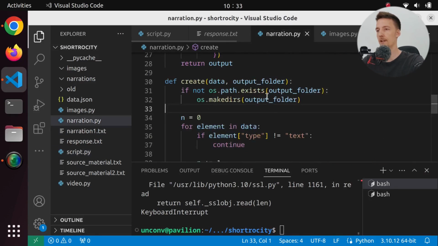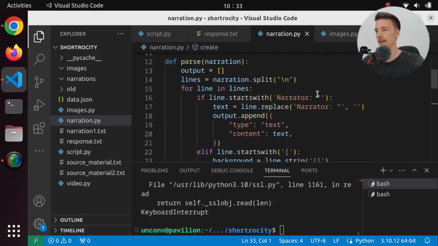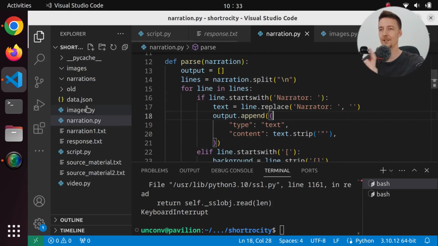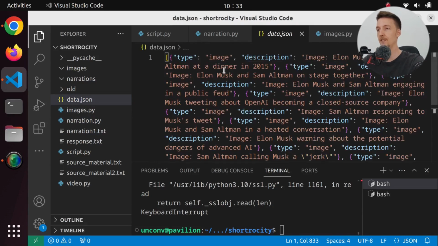Let's go to our narration and remove this quote from here. We only want this narrator part, and we are going to then strip the quotation marks from this content. And I noticed another thing, which is that in these image descriptions, we say Elon Musk and Sam Altman at a dinner in 2015.